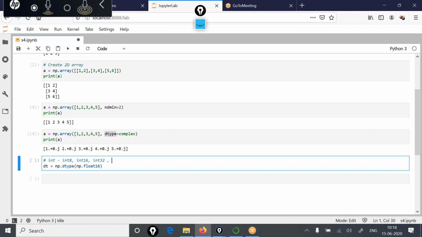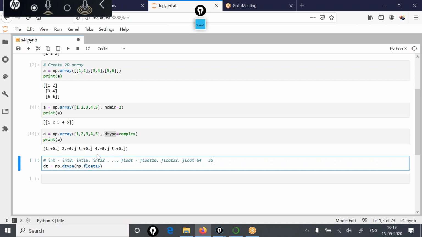Similarly, int32 and so on, different integer versions are there. And if we talk about float, then we have float16, we have float32, we have float64 also. So these kind of things are there. And when you are creating string objects, then you can also mention the maximum size of the string, like S4 or S5. That will mean that you are going to store just 5 characters or 4 characters in that string.